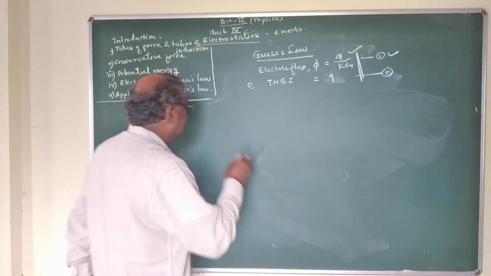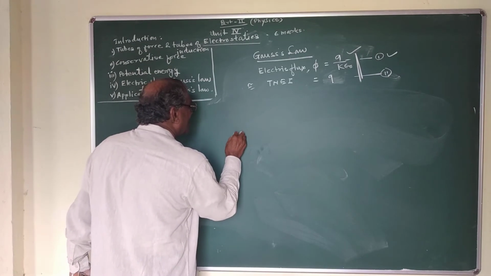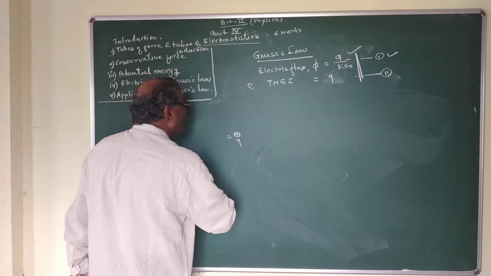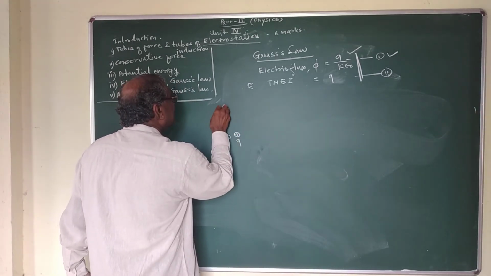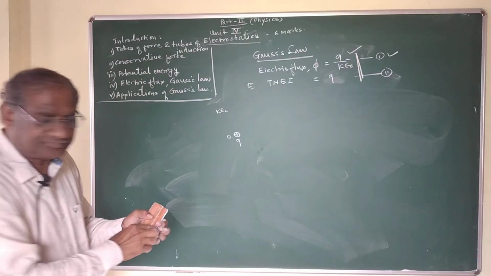For this purpose, we consider a static charge Q at point O in the dielectric medium having electrical permittivity K epsilon 0.